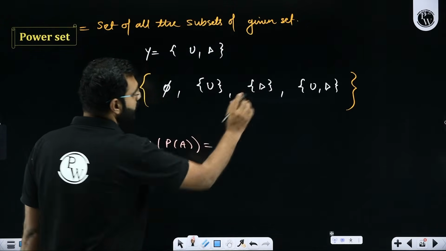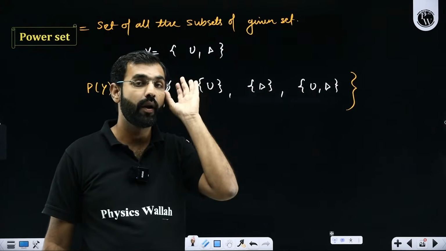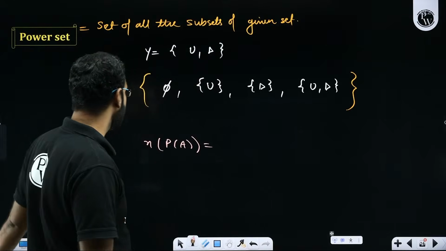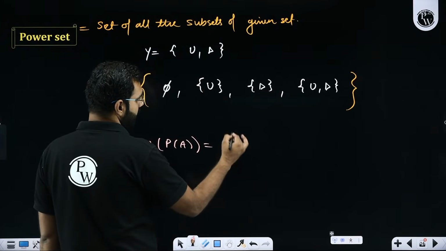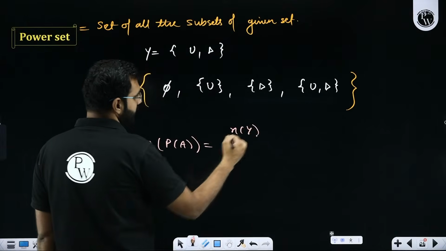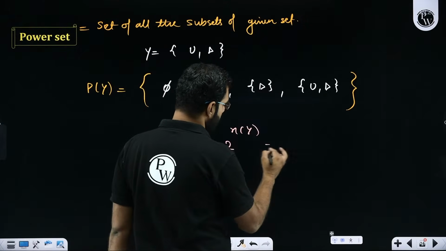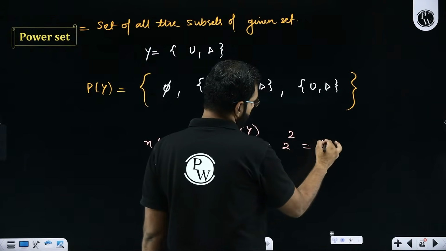Sir, it is clearly visible: 4. But if the number of elements in Y is more or high, then how will I crack it? I'll say the very simple idea. It is given by 2 to the power of the number of elements in the set whose subsets I'm trying to count. So the number of elements in Y is 2, so it will be 2 to the power 2, which is going to be 4.